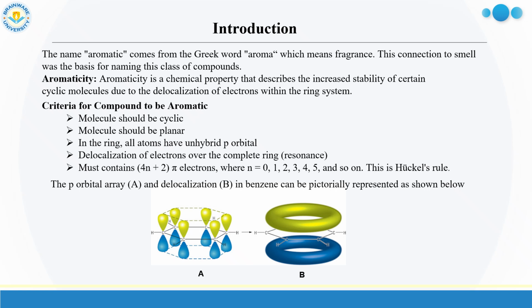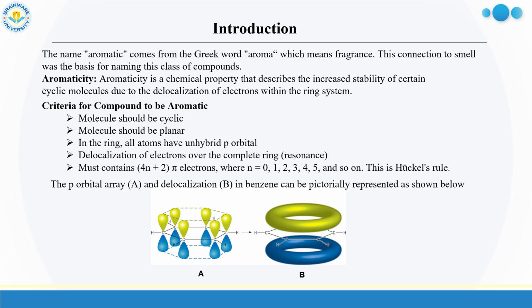First, the molecule should be cyclic; second, the molecule should be planar, and in the ring all atoms have p orbitals, and there is complete delocalization of pi electrons over the complete ring. This is known as resonance. And aromatic compounds must contain 4n plus 2 pi electrons, where n is 0, 1, 2, 3 and so on. This rule is known as Huckel rule.